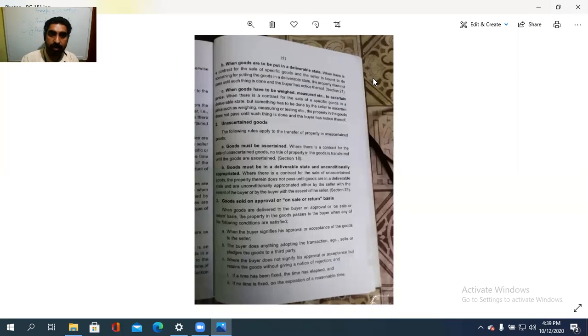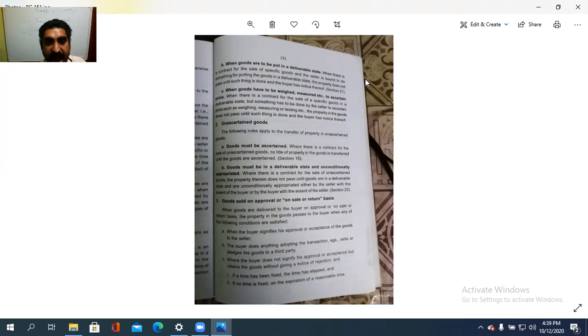And the third case is when the goods have to be weighed or measured, in order to ascertain the price of the product. Then only the property to be passing to the buyer from the seller, isn't it? And that also the buyer should take care of.